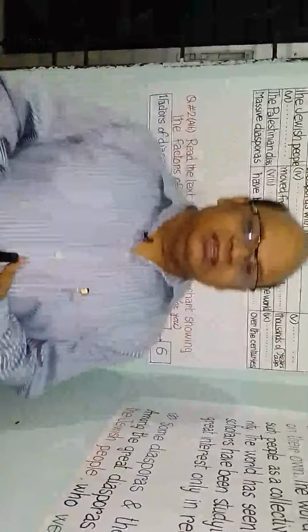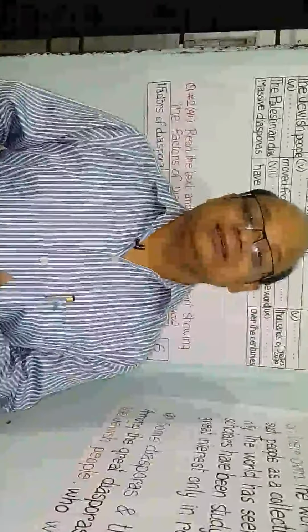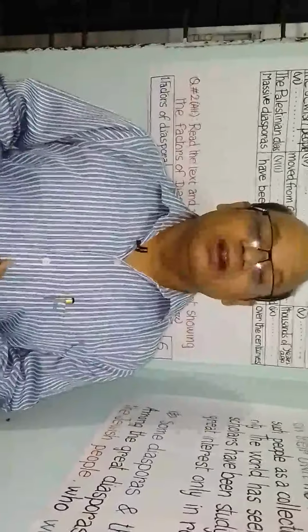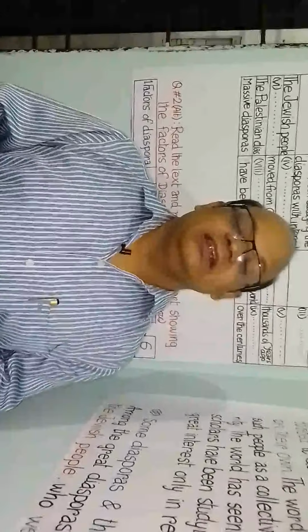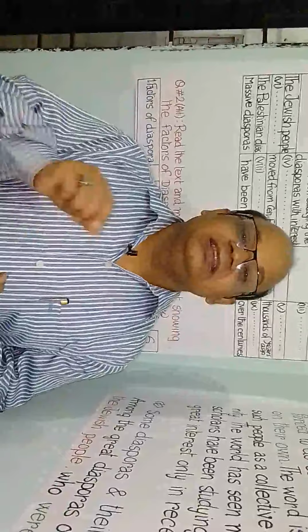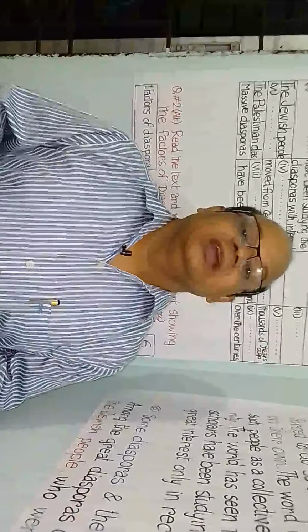Okay, now we will discuss information transfer. That means we will learn how to complete a table. You will find this table in question number 2. Look at the board.